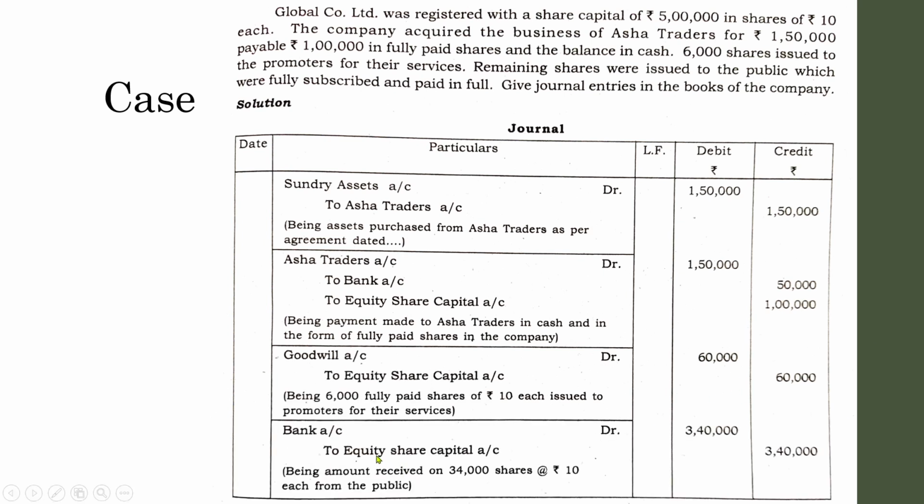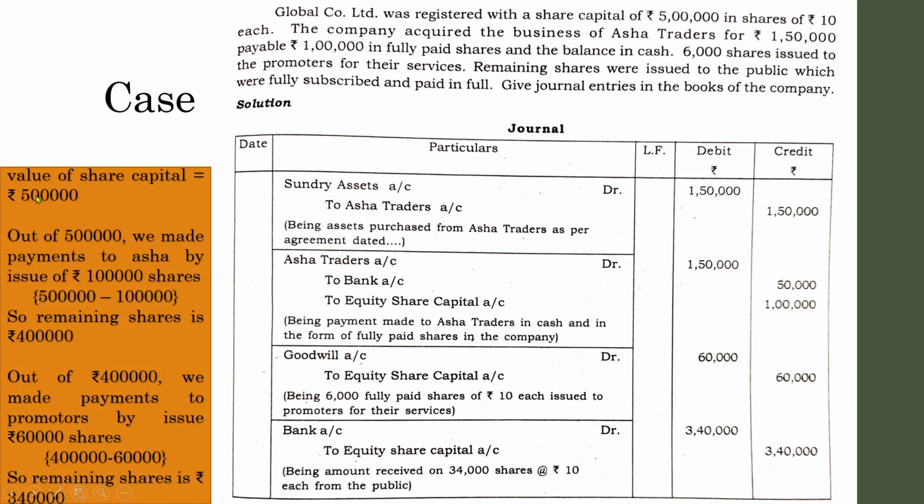Whenever we have issued shares to the public and we have received all the payment in full, the entry will be bank account up to, because we have received the payment from the public. Bank account up to, by issue of shares. So bank account up to equity share capital 3,40,000. In the question there is no information regarding this value or amount, but you have to find how we collected 3,40,000. For that you have to go through the entire question given here.